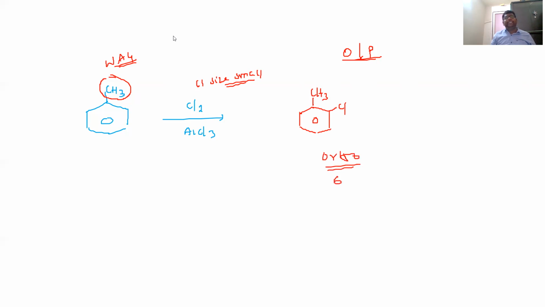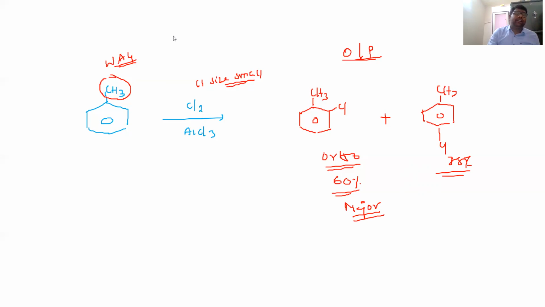So here there is 60% ortho product formation, and para product formation is nearly 38 to 39%. So which one is major? Ortho is the major. This is the ortho para ratio.